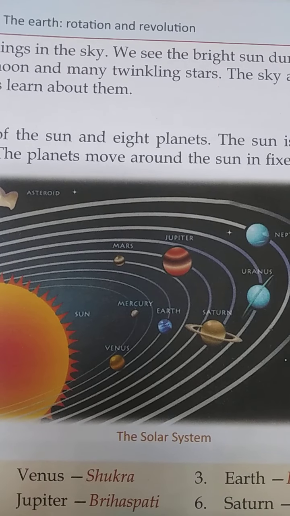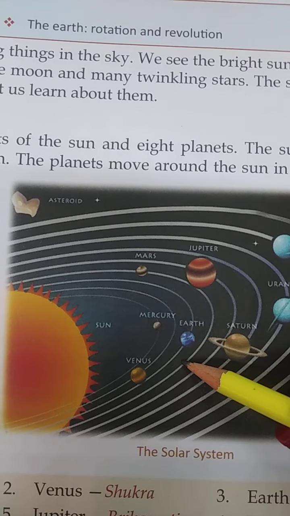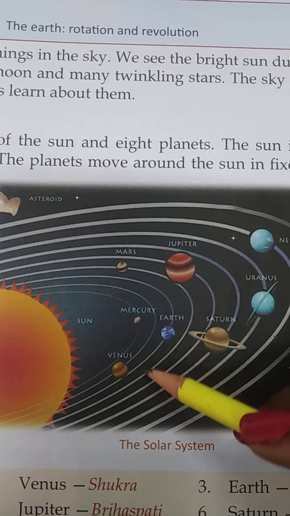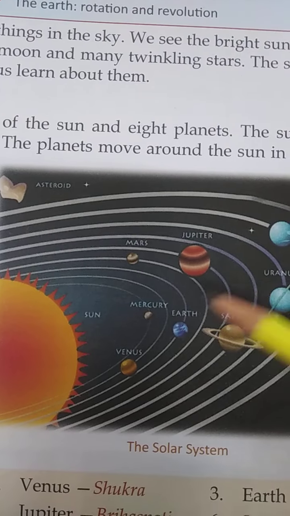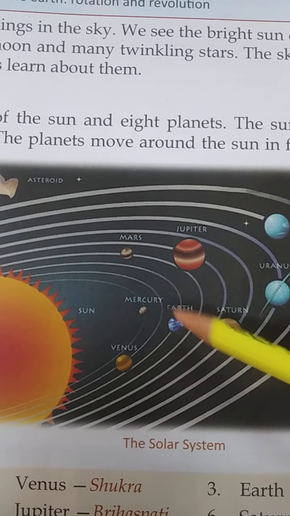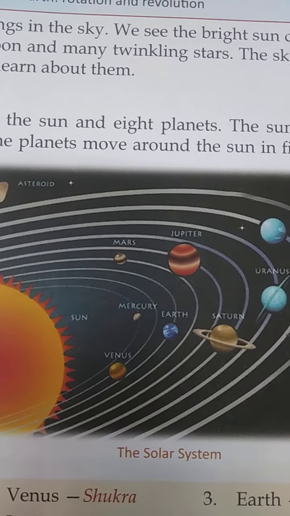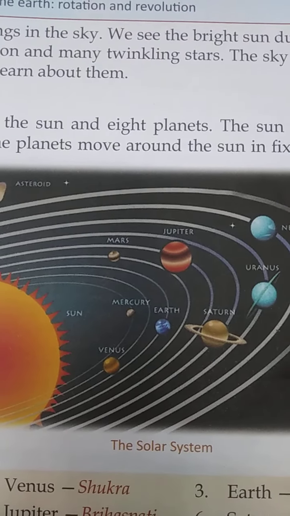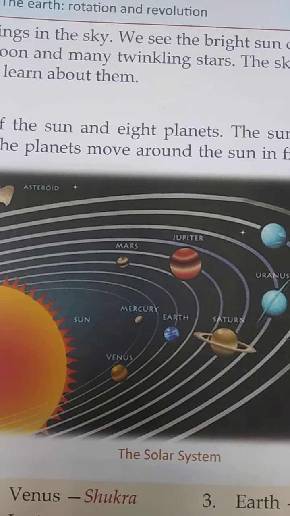And the planets in increasing order of distance from the sun are... If we talk about the planets, in which order? In increasing order of distance from the sun. So we can say Mercury is the nearest planet to the sun. So Mercury, Venus, Earth, Mars, Jupiter, Saturn, Uranus and Neptune. These are the 8 planets of the solar system. And earlier Pluto was also there, but now it is called a dwarf planet.